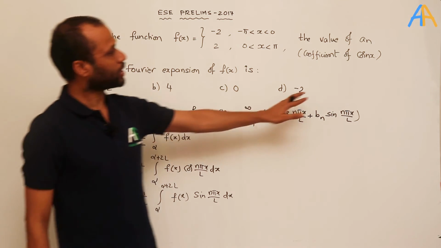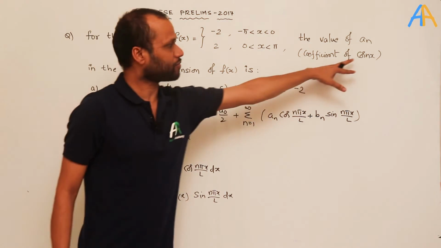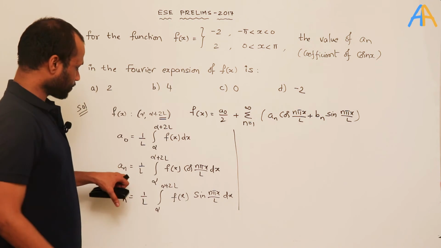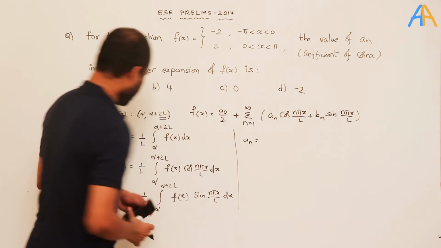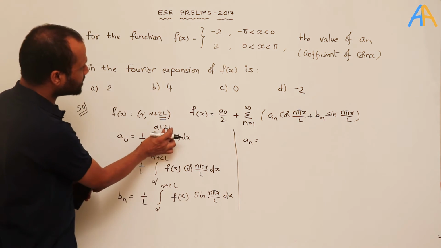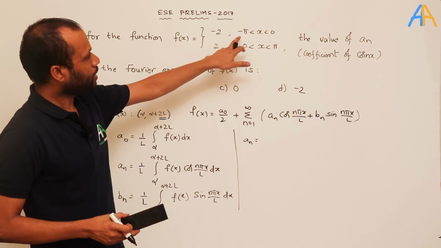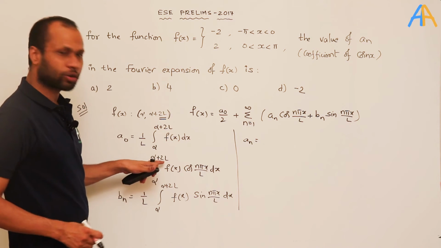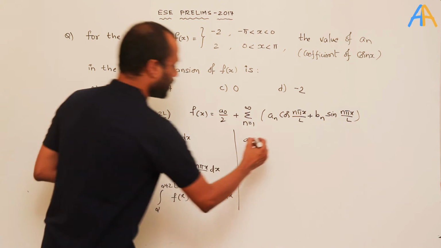Now in this question, what has been asked? The value of a_n. a_n is nothing but the coefficient of cos nx, that also he has given. So what will be the value of a_n? From the Euler formula, a_n is equal to 1/L. Here 2L is the period he has given. So what is the total period here? It is minus pi to pi, that is 2 pi. So 2 pi is equal to 2L. So here L is nothing but pi. So 1 by pi